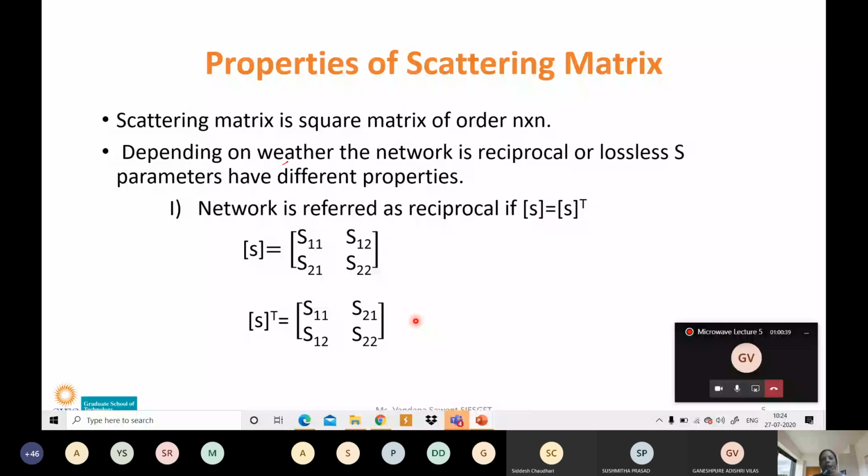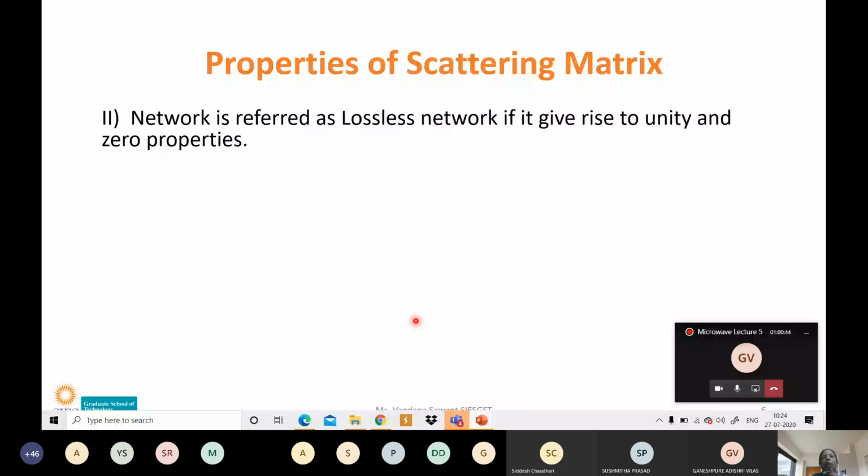Then we will move to the second property of the S matrix: a network is referred to as lossless if it gives rise to the unity and zero property. All of you know what a lossless network means? Lossless network means whatever we give at the input side, we get the same values at the output side without any loss of the signal.